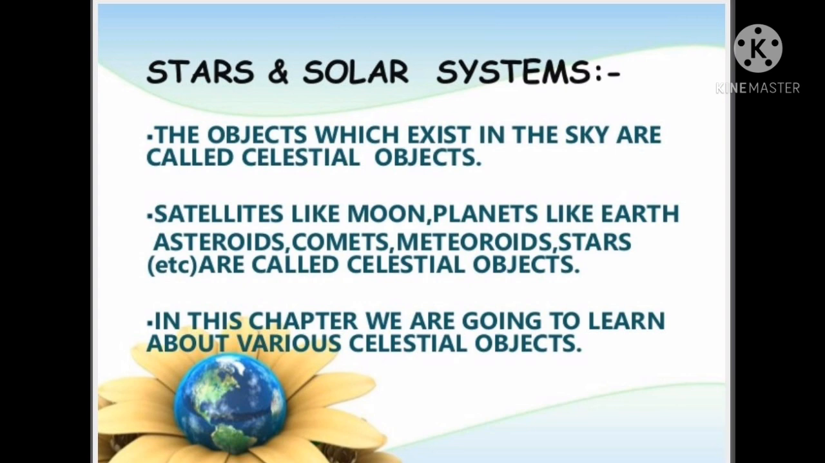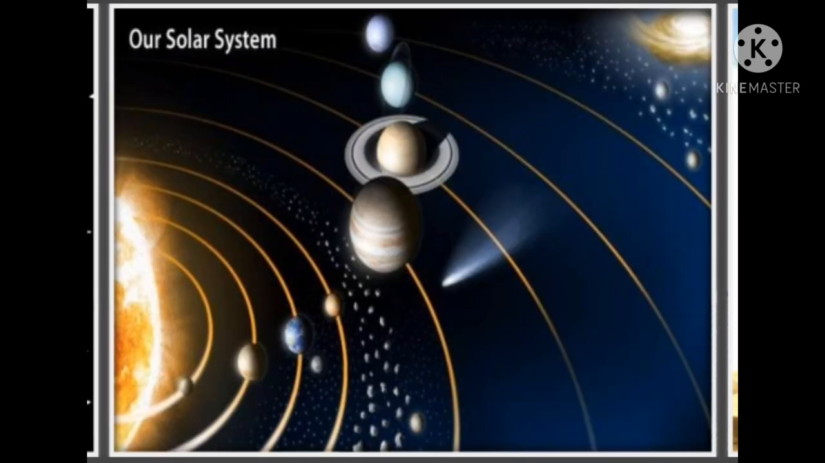You have seen our solar system. This is the picture of the solar system. Yes, we know the different planets seen in our solar system: Sun, then Mercury, Venus, Earth, Mars, Jupiter, Saturn, Uranus, Neptune and Pluto. We call that one a dwarf planet.